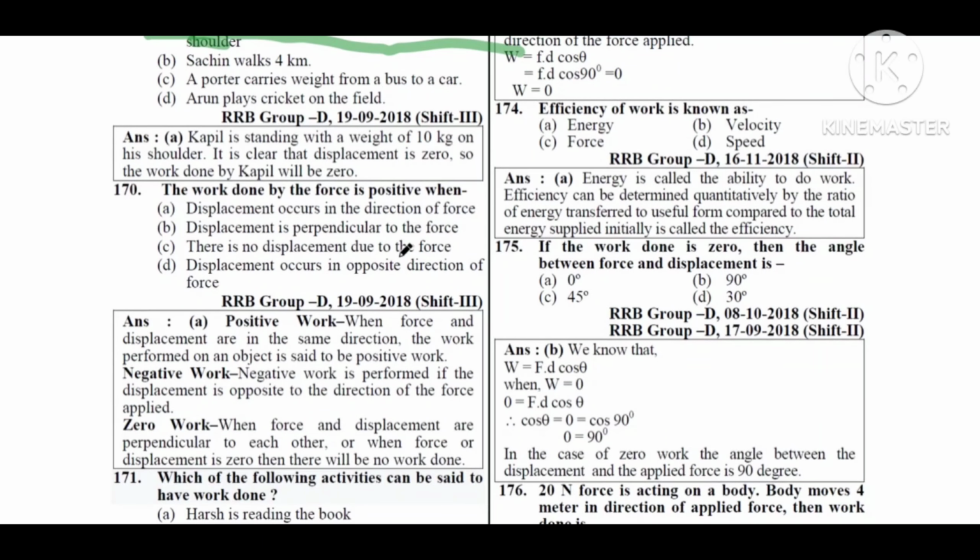Next, the work done by the force is positive when option A displacement occurs in the direction of force. Option B displacement is perpendicular to the force. Option C there is no displacement due to the force. Option D displacement occurs in the opposite direction of force. Option A displacement occurs in the direction of force.